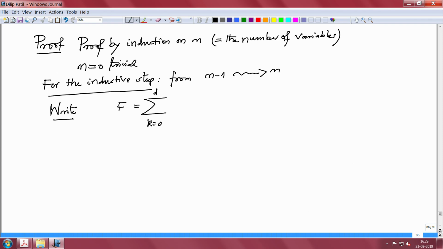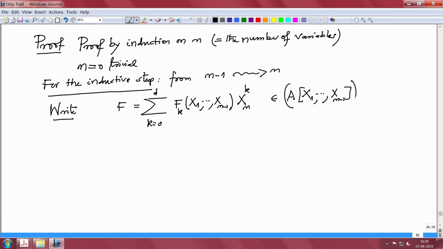Think of this as a polynomial in the first n minus 1 variables, the coefficients f_k are polynomials in the first n minus 1 variables. So you are thinking of this as a polynomial in A[x1, ..., x_{n-1}], which is our new base ring, and then to that, this is x_n.